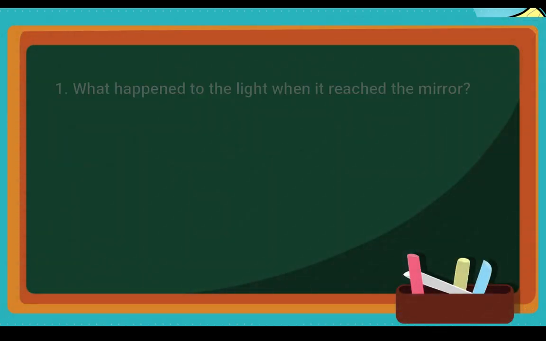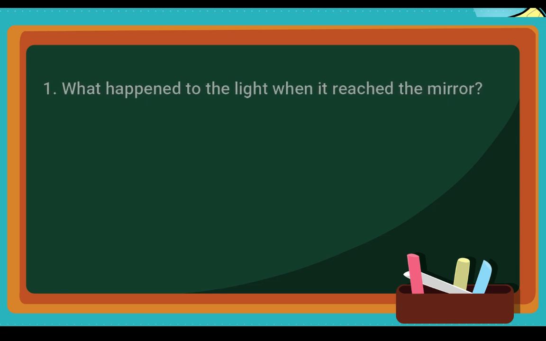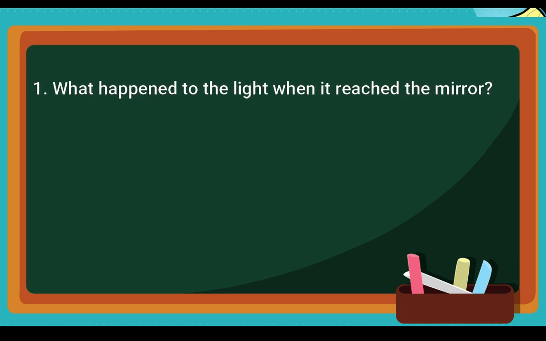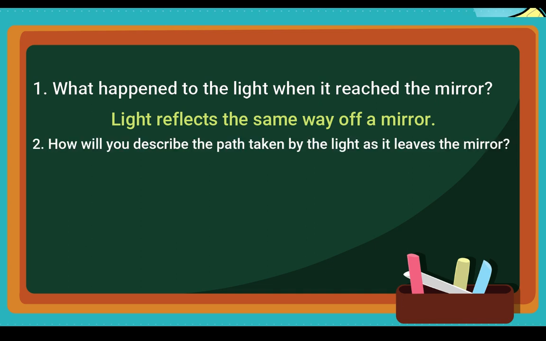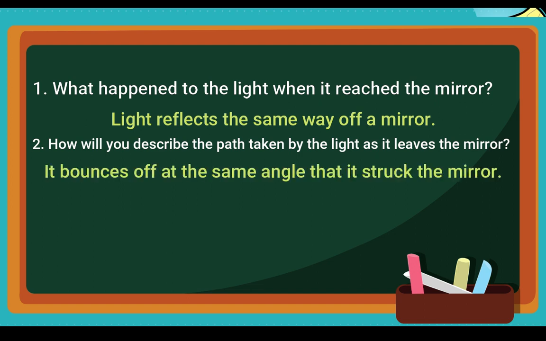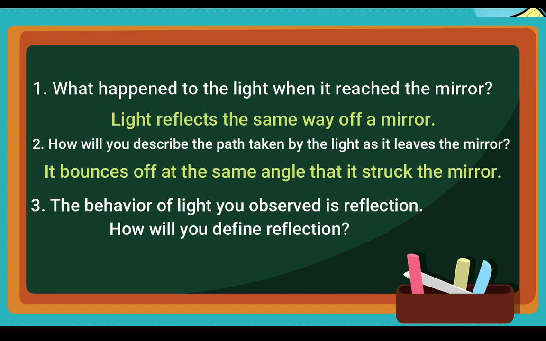Okay, let's now try to answer the guide questions. What happened to the light when it reached the mirror? Right, light reflects the same way off a mirror. How will you describe the path taken by the light as it leaves the mirror? Yes, it bounces off at the same angle that it struck the mirror.